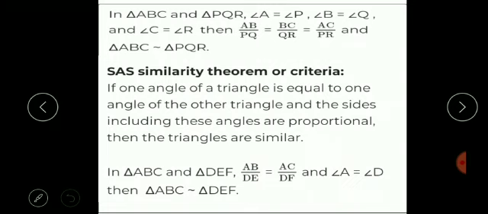See, in triangle ABC and triangle PQR, if angle A is equal to angle P, angle B is equal to angle Q and angle C is equal to angle R, then definitely their sides will be proportional. AB upon PQ, BC upon QR and AC upon PR will be equal. This ratio will be equal and hence the triangles will be similar. This is the first criteria.